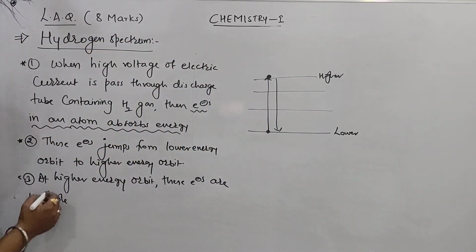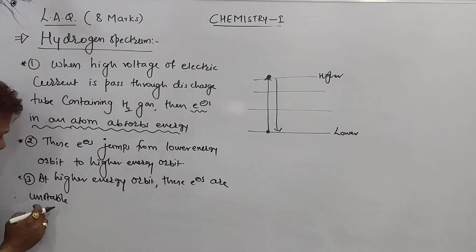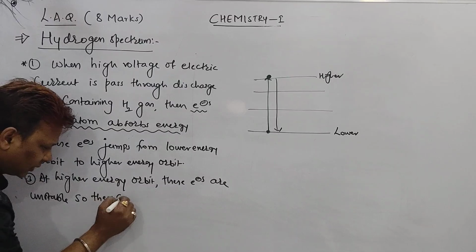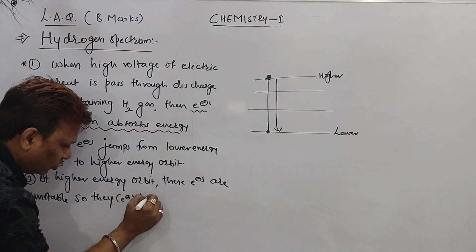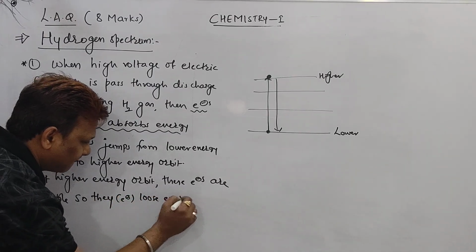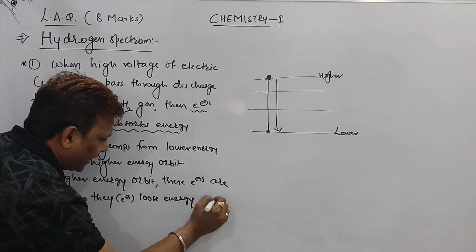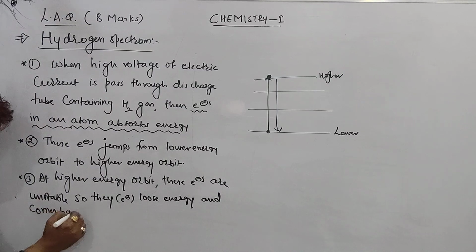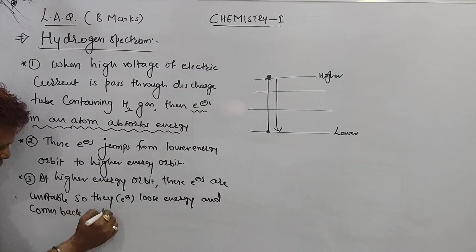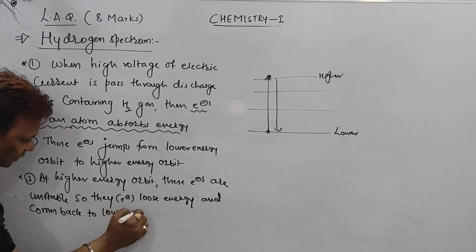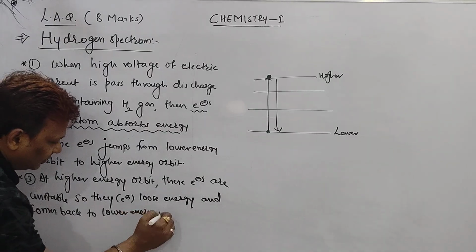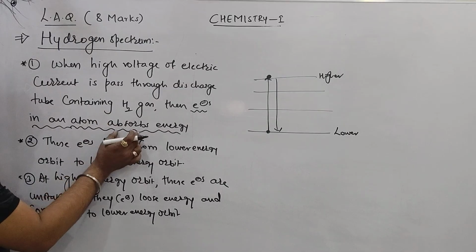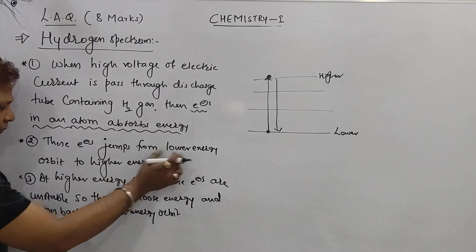Point number 4: at higher energy orbit these electrons are unstable, so they lose energy and come back to lower energy orbit. By absorbing energy, electrons jump from lower orbit to higher orbit.